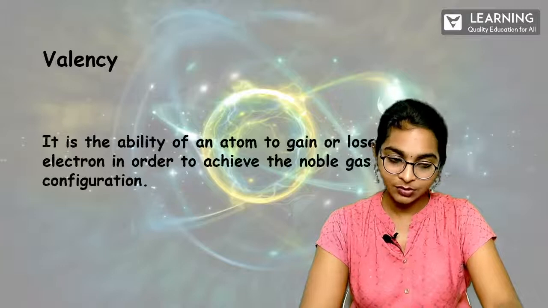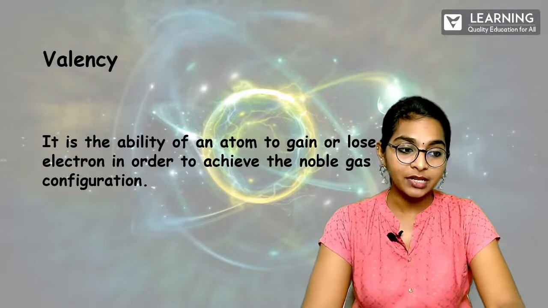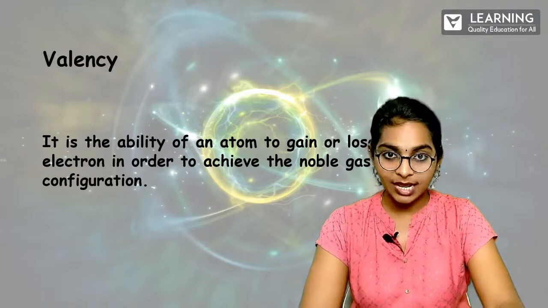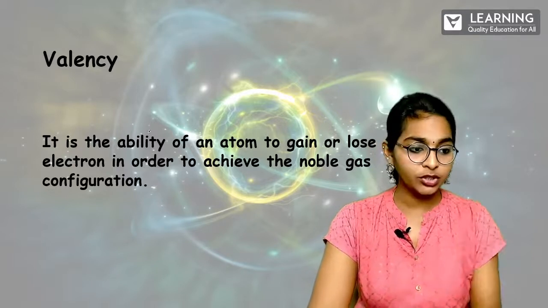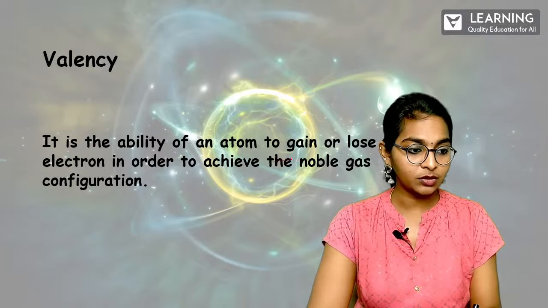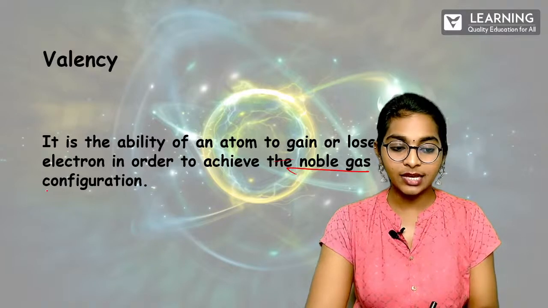Okay. So this is a certain set of rules on how to draw an element and all those things. Don't worry, after this valency we'll deal with that so that it will be easy for you. So what is valency? Can we simply say it is the combining capacity of the electrons? We can say. So it is the ability of an atom to gain or lose an electron in order to achieve the noble gas configuration. So here you just have to look at this particular word. What is this noble gas configuration?